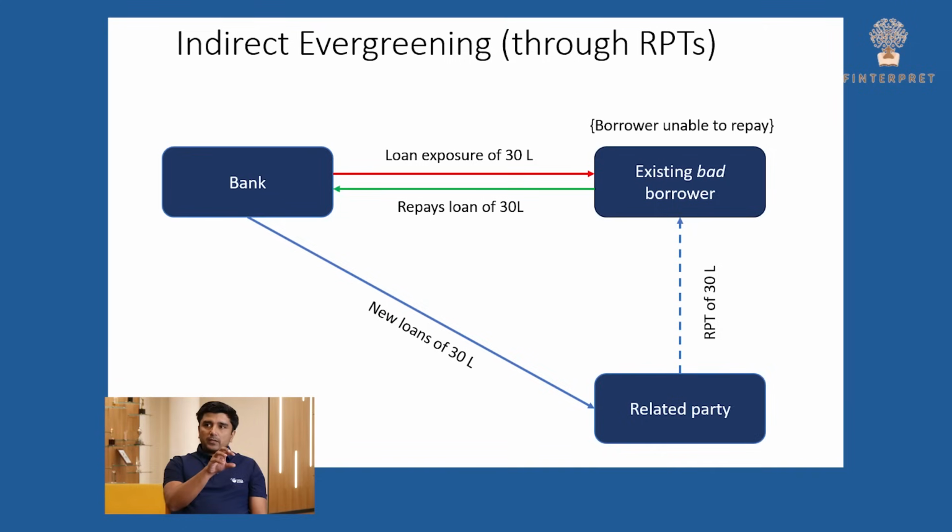So can you just start with explaining this phenomenon, and what's the kind of economic magnitude that we find? Yes. Just to remind the viewers about the kind of transaction that happens in this particular route. There is a bad bank, there is a bad borrower, an existing borrower of that bank, and there is a related party. The third member in this transaction is the related party of that existing borrower. So now, how this evergreening happens is the bad bank lends to the related party of that existing borrower, and the related party makes a transaction to the existing borrower.